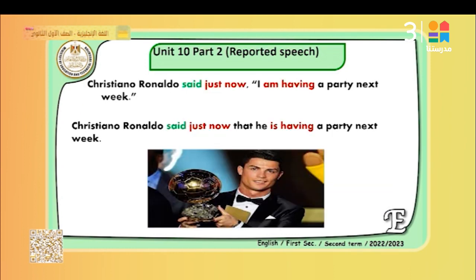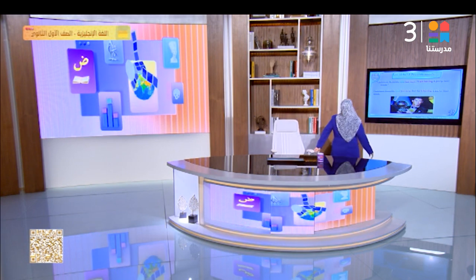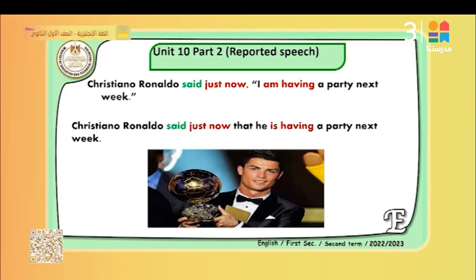Let's look at this example. Cristiano Ronaldo said just now, I am having a party next week. So Cristiano Ronaldo said just now. These words are said just now. So here we will not change into the past. Cristiano Ronaldo said just now that he is having a party next week.